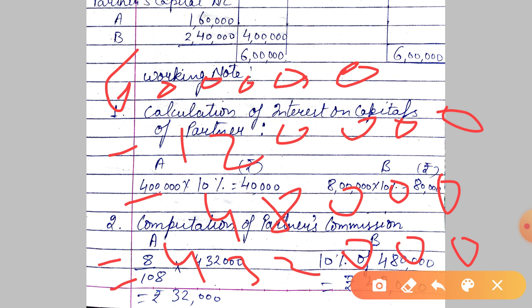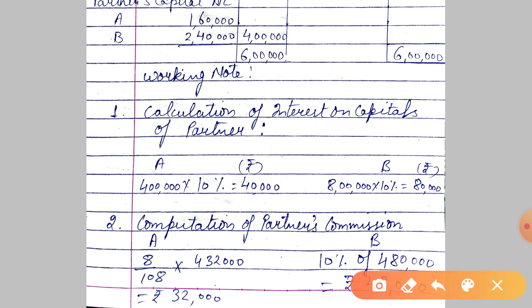Is this clear to you? 6 lakh is the profit minus interest on capital of both partners and B's commission. We'll get 4,32,000. See this 4,32,000. And since the word after deducting is given, so it will be 8 upon 108, because it is inclusive of A's commission.